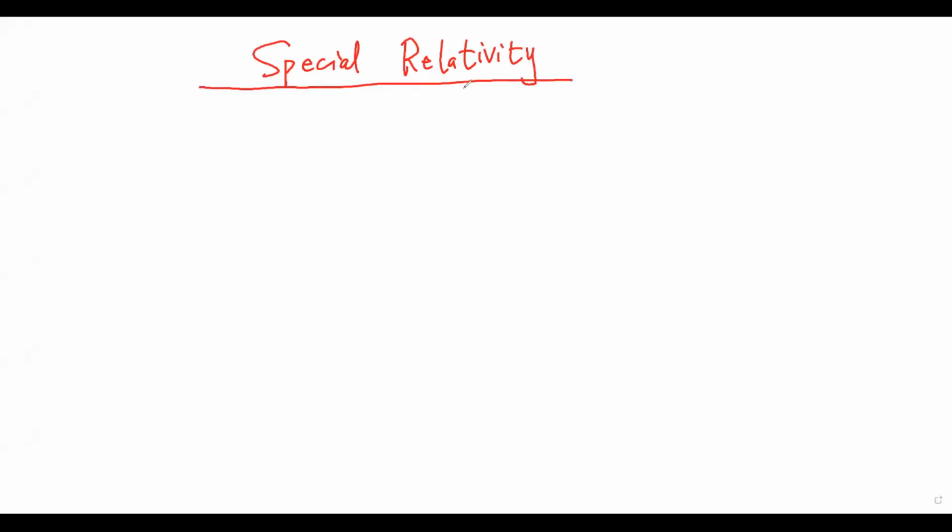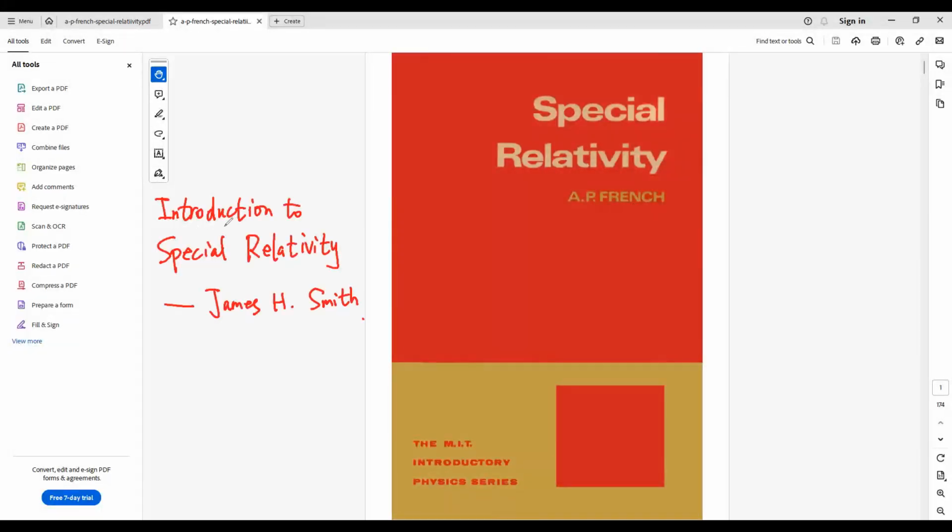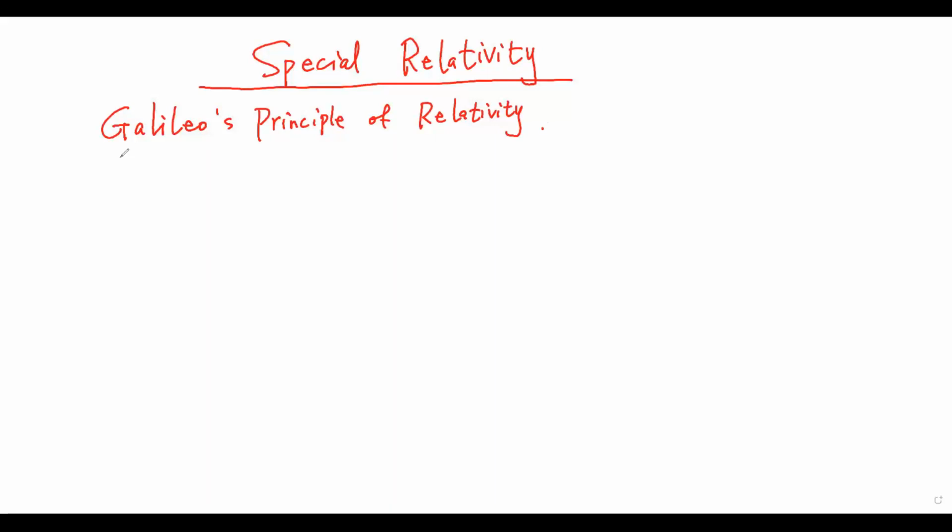Right. Special relativity. Here is a reference book, Special Relativity by French. Here is another reference book, Introduction to Special Relativity by Smith. We know in classical mechanics, we have Galileo's principle of relativity. Here, we introduce a new principle of relativity.